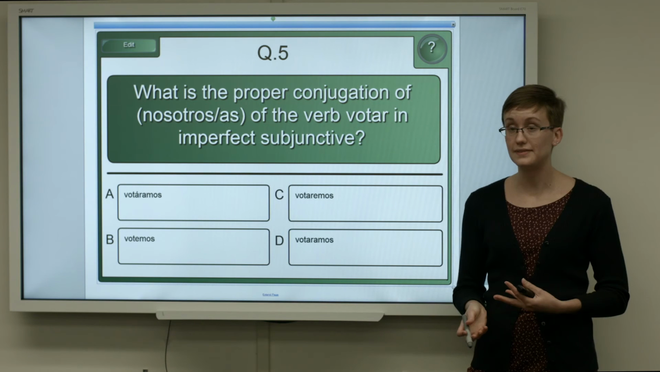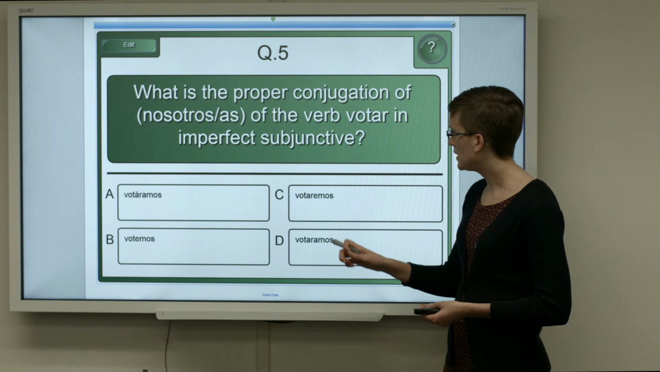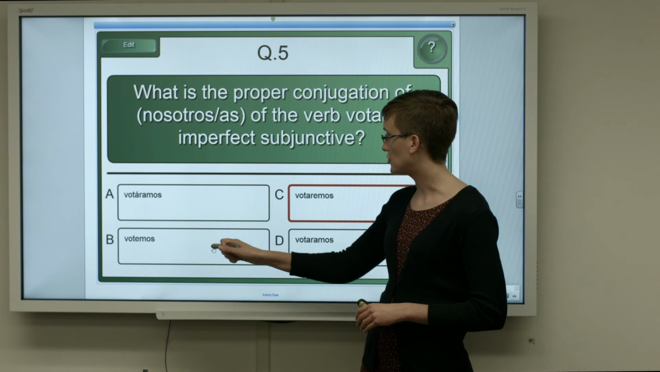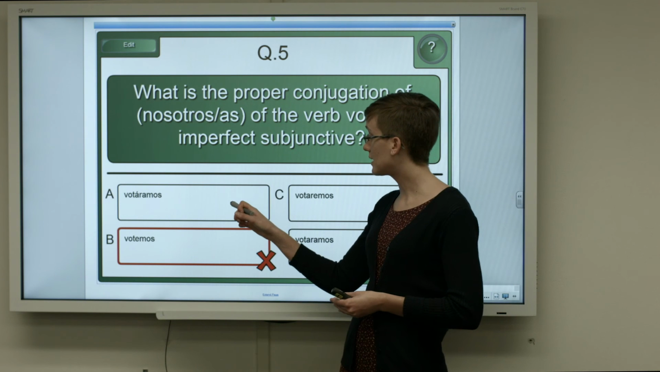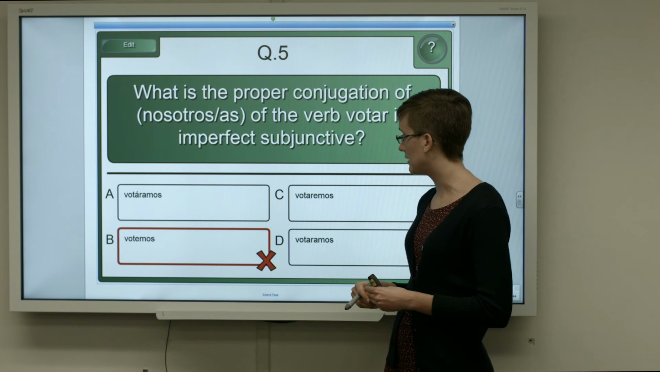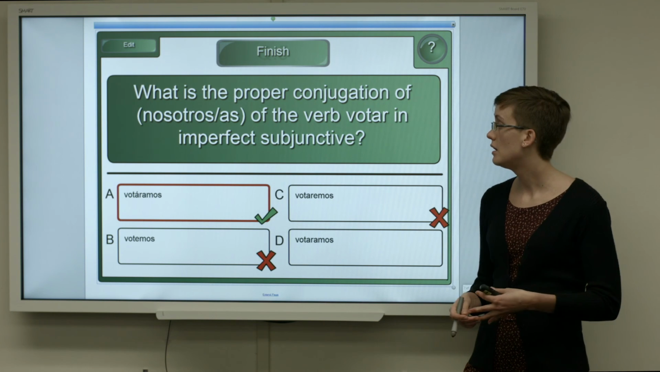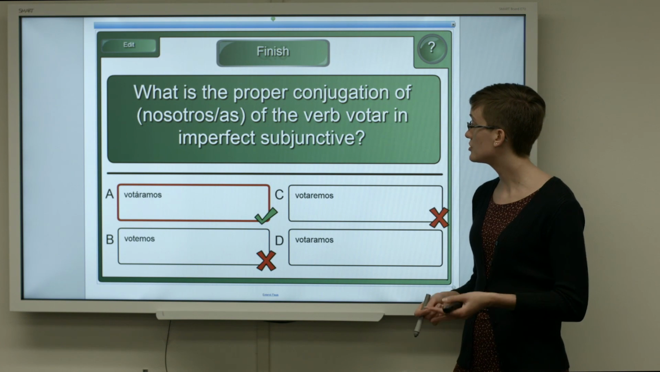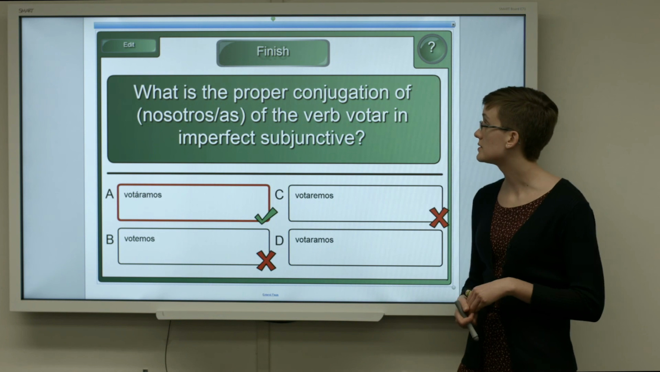Okay, so we're looking for the imperfect subjunctive for the first person plural, nosotros, nosotras form. We can get rid of votaremos because that is the future tense. We can get rid of votemos because that is present subjunctive. So we are left with votáramos and votaramos. You can see that these two are spelled exactly the same, but the first has the accent over the third last syllable, so it's pronounced votáramos. So that is the correct conjugation of the verb votar in imperfect subjunctive for the first person plural.